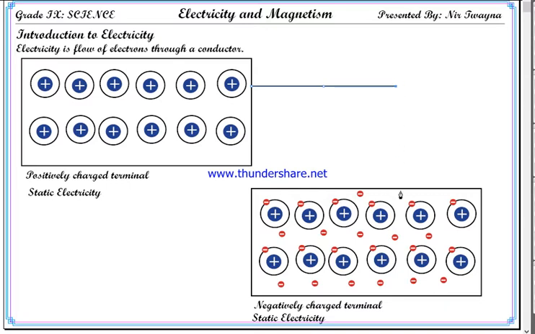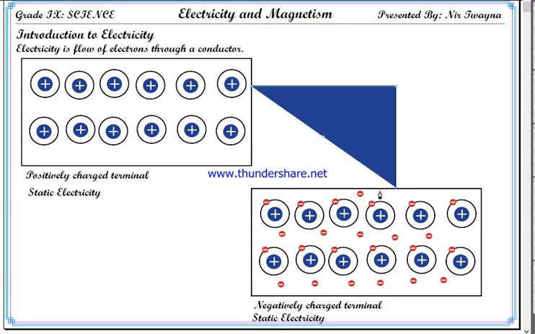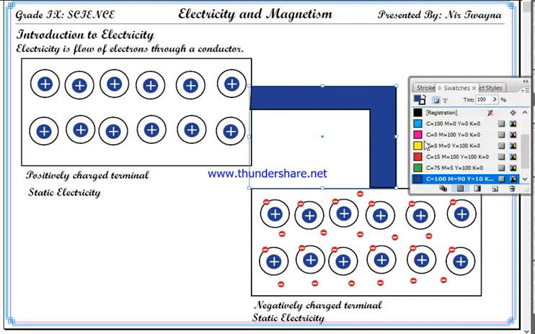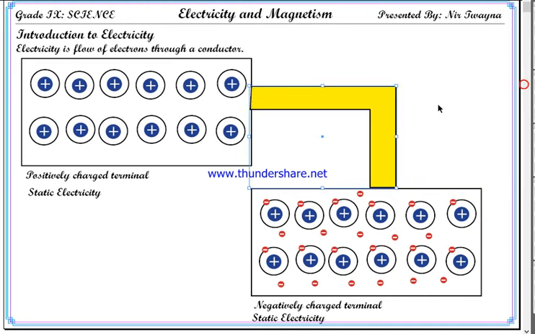Now if you connect these two bodies by using a conductor material, so a conductor is such a material through which electrons can move.